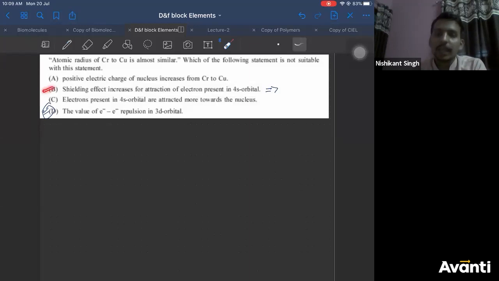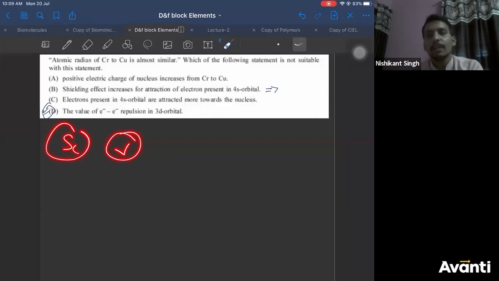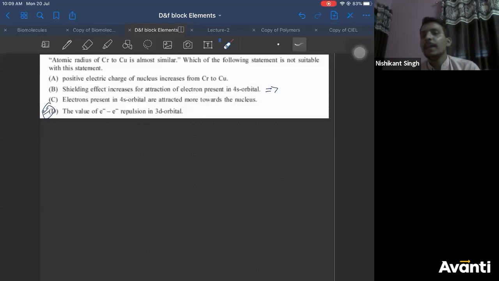Both the options seem correct, but since the shielding is common in the whole 3d series, we cannot differentiate based on 3d, right? Why not scandium to vanadium? There also shielding effect is there, right? And you are increasing one electron. Shielding effect mainly lies in a group. Remember that. Shielding effect never comes into the picture in a period.